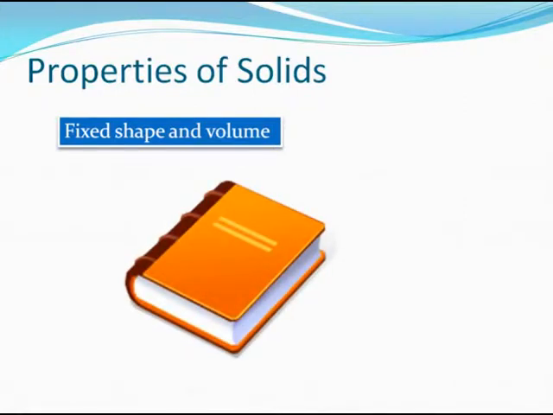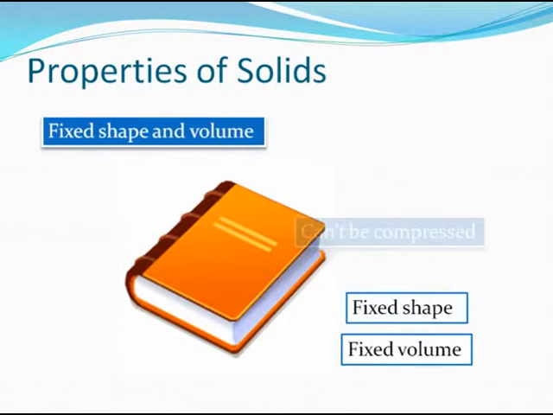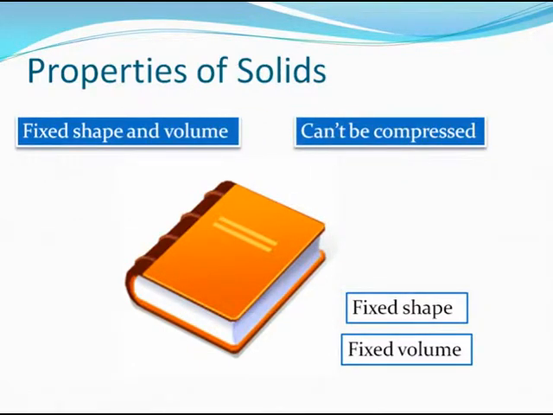Look at this yellow book here. Its shape is fixed and its volume is fixed too. If you move your hand along the edge of this book, you'll see that its shape does not change. It's fixed. Similarly, the volume is constant. Solids have another important property. They can't be compressed. So if you try to press this book down, press it hard, you'll still see that there's hardly any compression in the book. The book does not become thinner. It still stays the same book with the same fixed shape. So these are two important properties of solids. Solids have a fixed shape and volume and they can't be compressed.